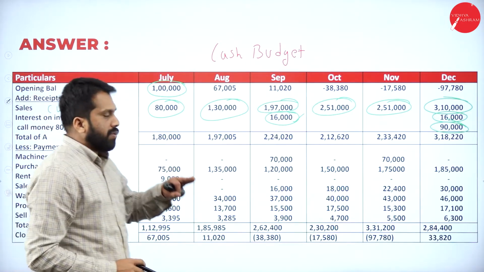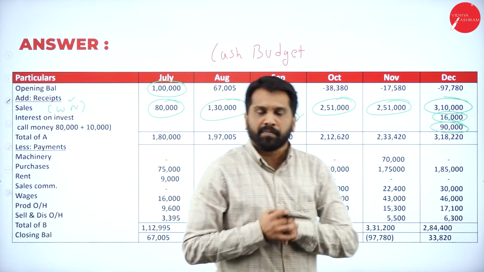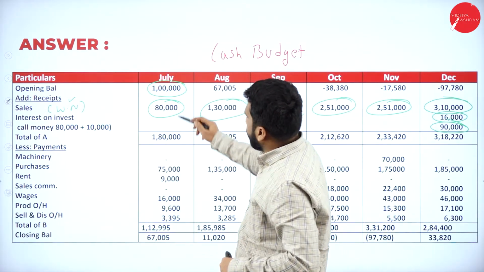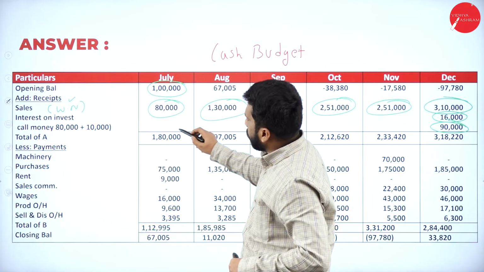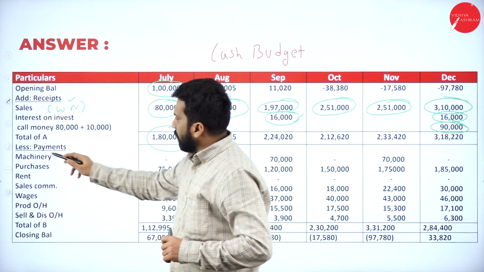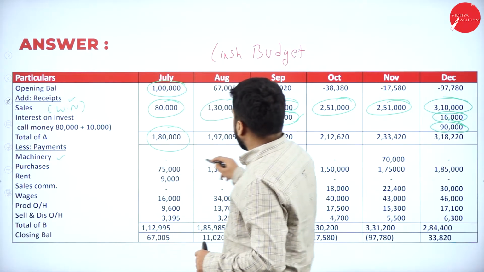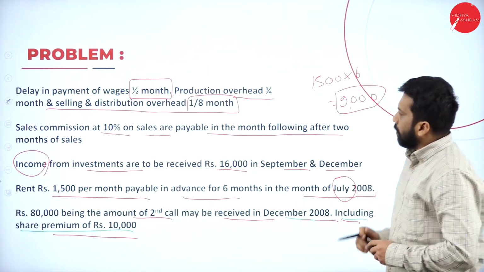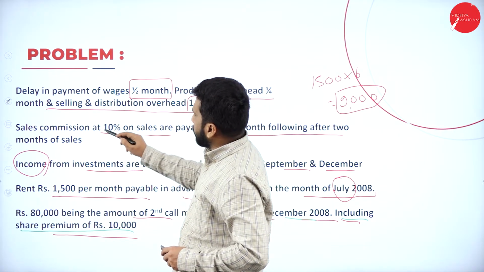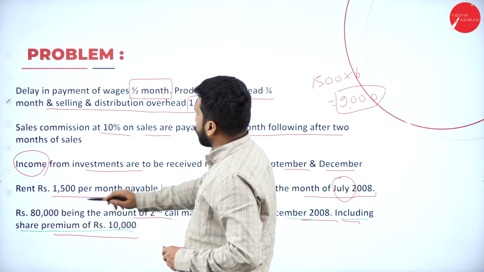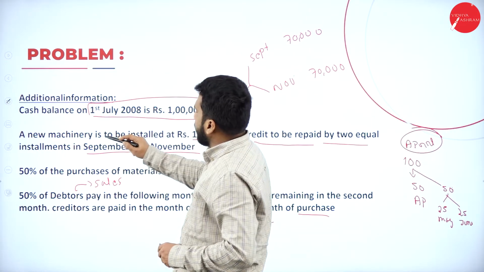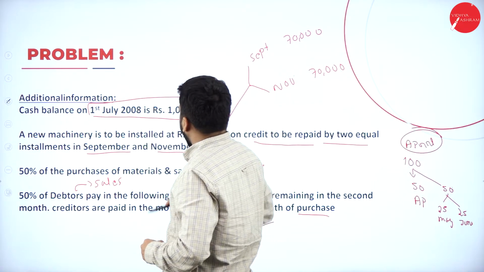Now, we are moving towards payment. Clear? Yes, good. Now, first payment is machinery.